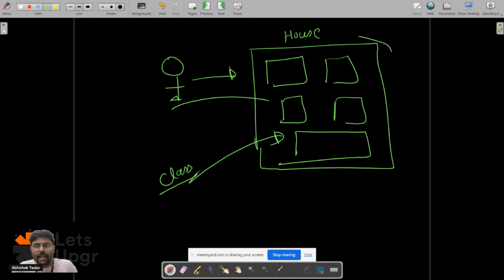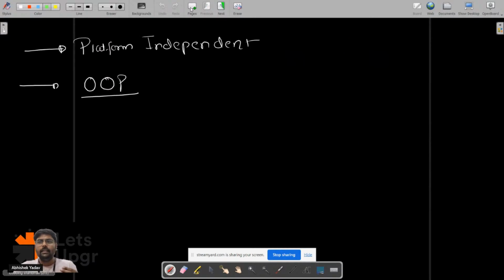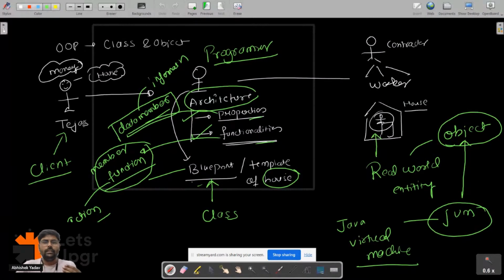And how can we access these data members and member functions of a class? When we have the object. This Tejas is able to access the member functions. Tejas is able to access the properties and functionality when the house is constructed. Saurav, now it is clear? Everyone is clear now.